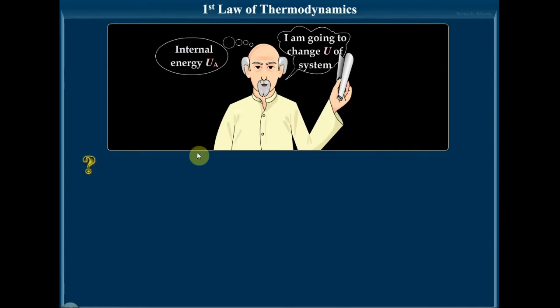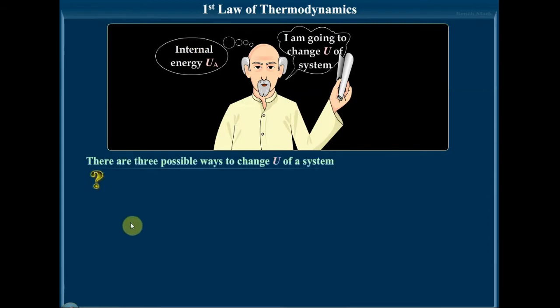Here you can see the internal energy is taken as UA, before the system is absorbing any amount of heat energy or doing any work. So before absorbing energy or doing any work, let the system have an energy UA. And you want to change this internal energy of the system. So how can you change this internal energy of the system?